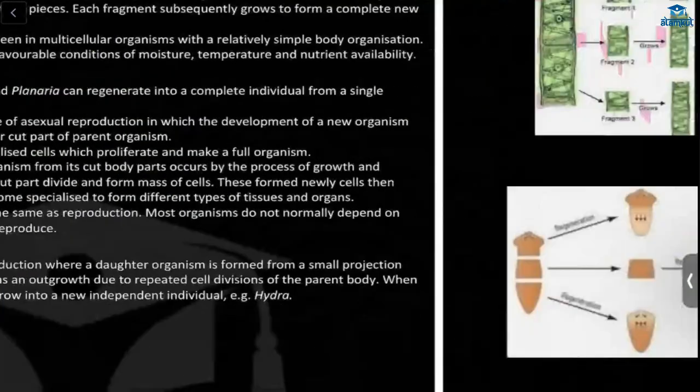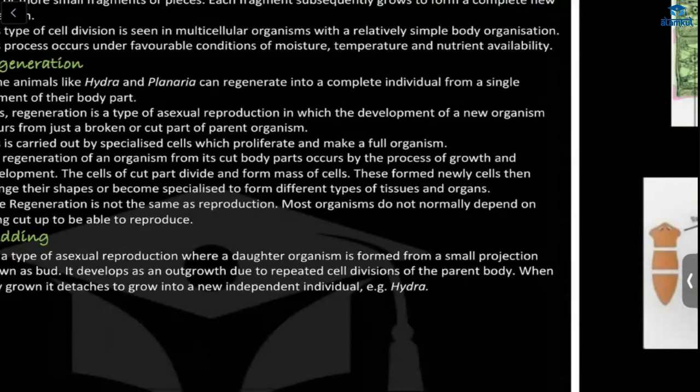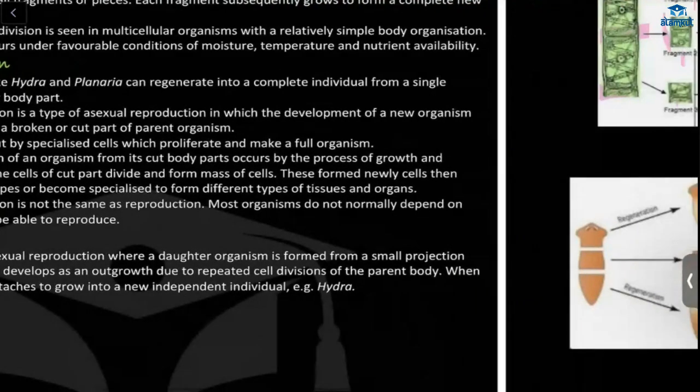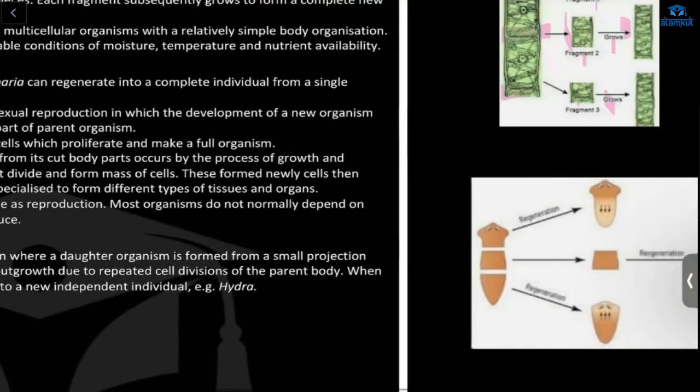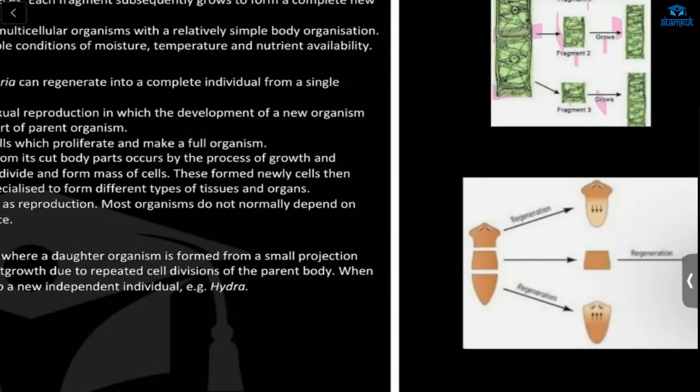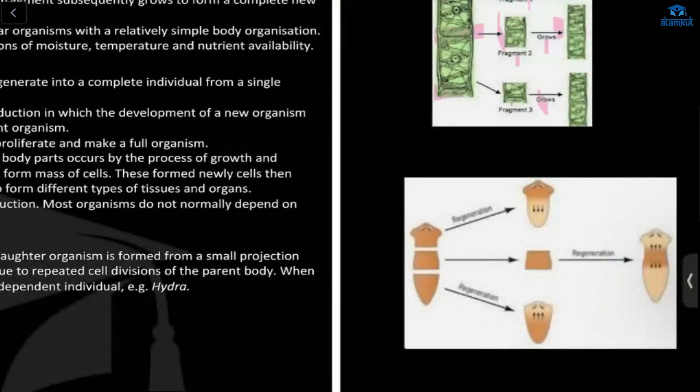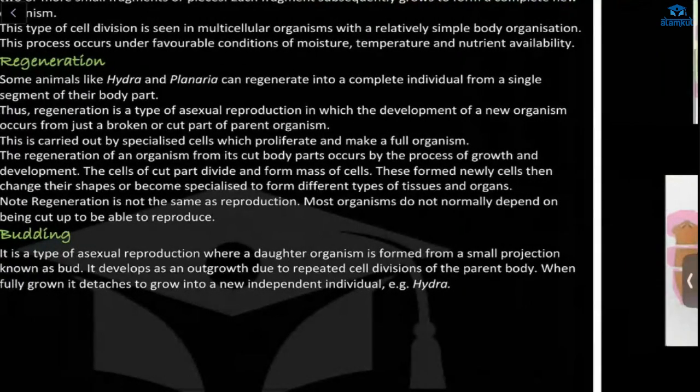Now, regeneration. Regeneration happens in the individual. If there is some broken part, then that will grow into a new organism, or the broken part will be developed fully. For example, in planaria, you can see the head, the middle part, and the tail are all cut, and here we form new individuals. In a lizard, if the tail is cut, the tail will grow again. This process is called regeneration.